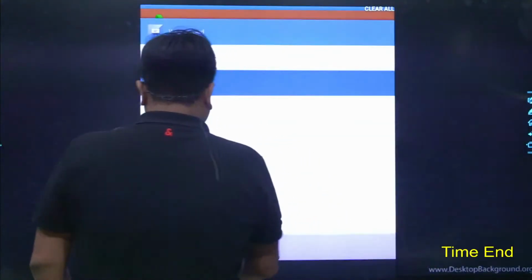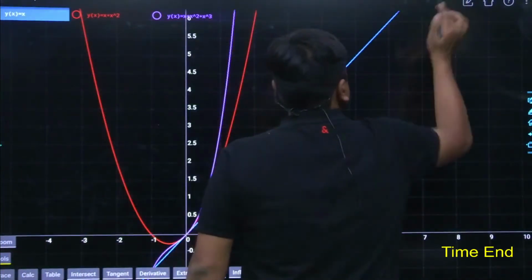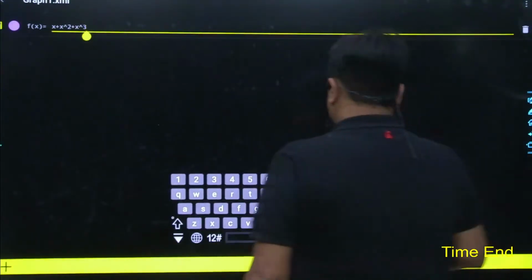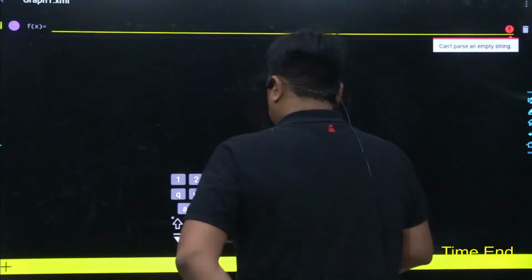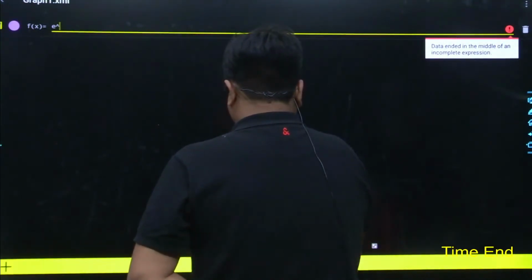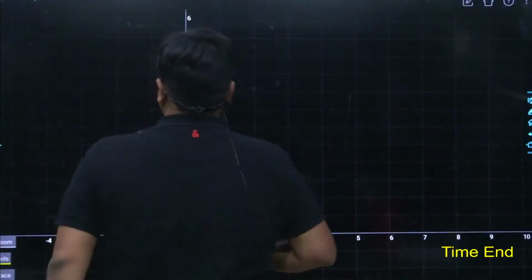If you want e to the power of minus x, it would also look the same. So let me do one thing. Let me take that as well. So here comes e to the power of minus x actually. Let me draw this down.